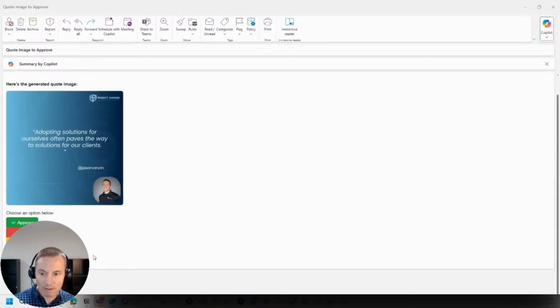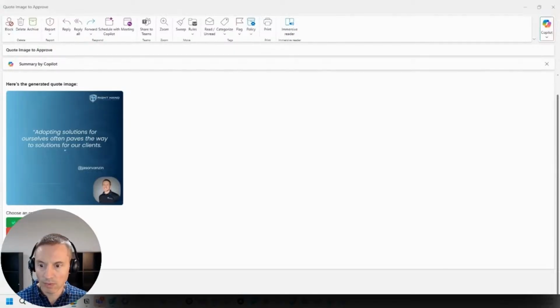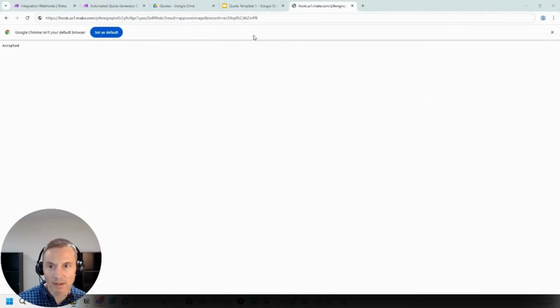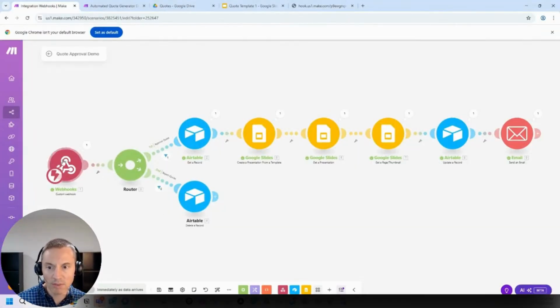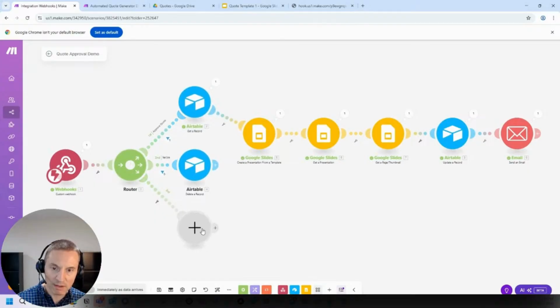So if you look at, all right, so again, if you hover over the approve, you can see the approve image in the response there. So that's what we're going to need to send back. Now, what we want to do, again, we got this webhook. We approve the quote, goes through here. If we reject the quote, goes through here. Now we need to approve the image. So we're going to add another path.